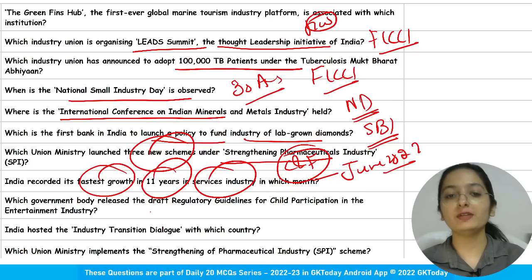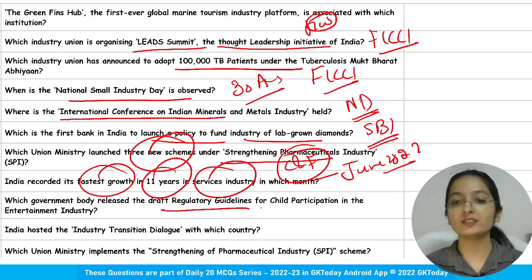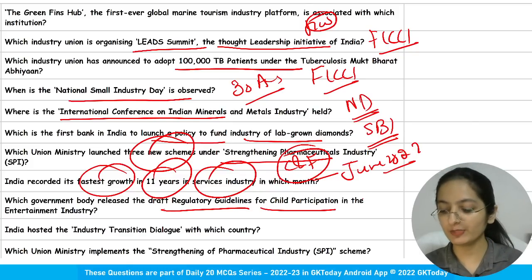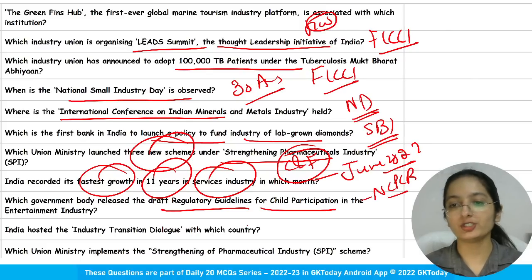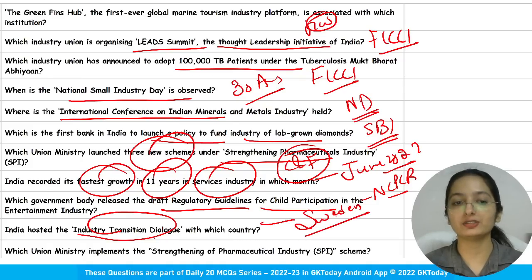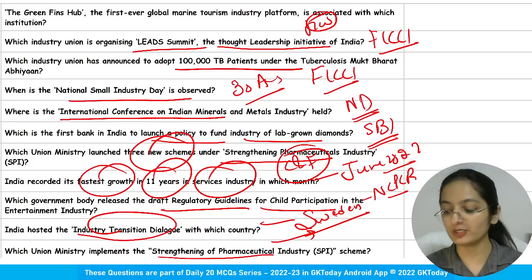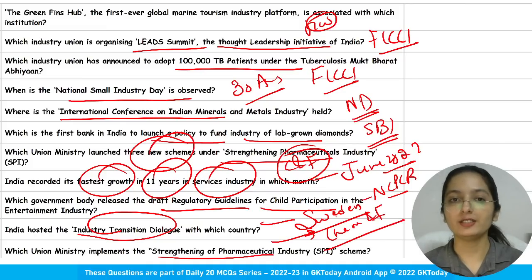Which government body released the draft regulatory guidelines for child participation in the entertainment industry? National Commission for Protection of Child Rights. India hosted the Industry Transition Dialogue with which country? Sweden. And the last question: which ministry implements the strengthening of pharmaceutical industry scheme? That is Chemicals and Fertilizers.